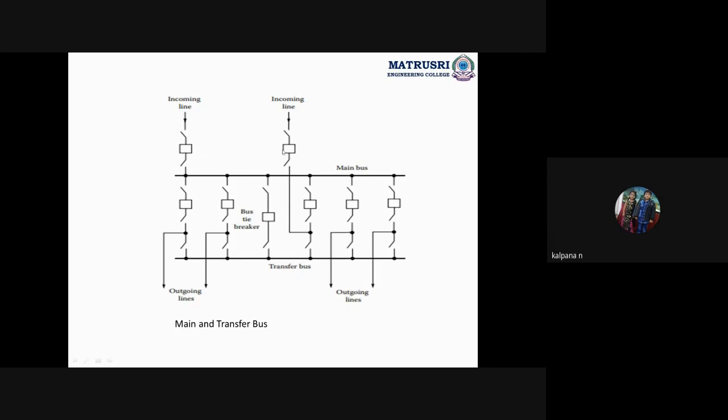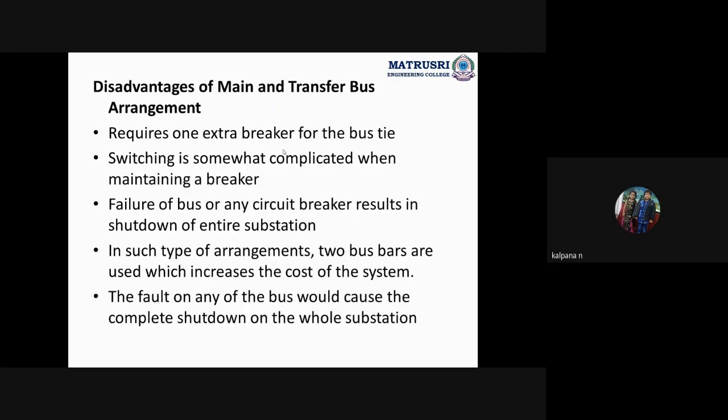So if any failure happens in the incoming lines, we cannot get sufficient load for the entire substation. In that case, we are shut down completely. We are not getting the power supply for the entire system.